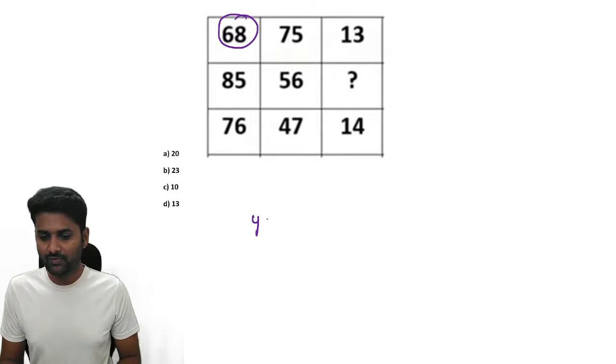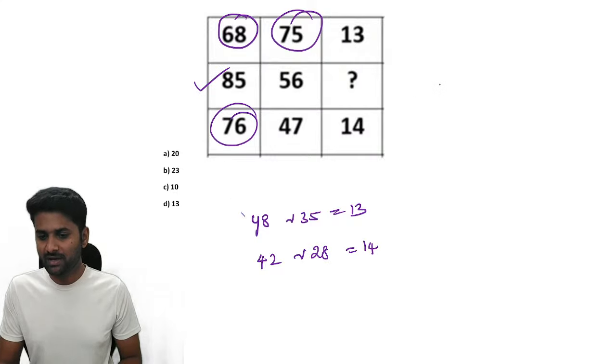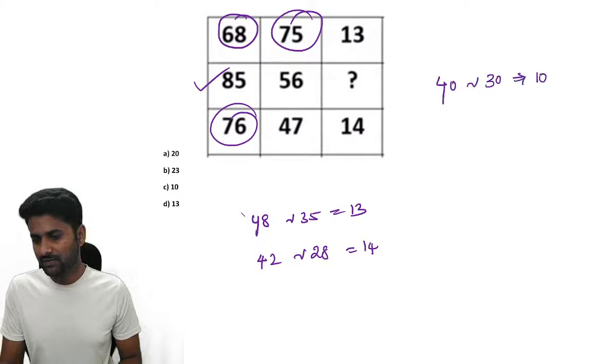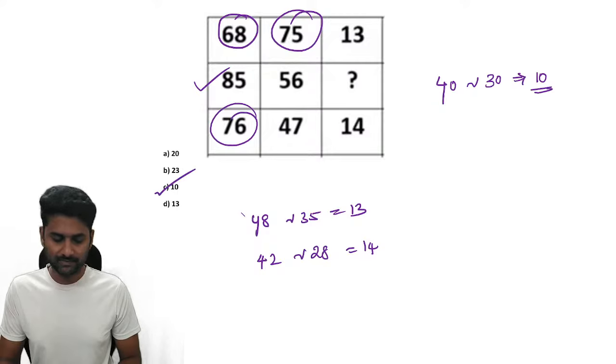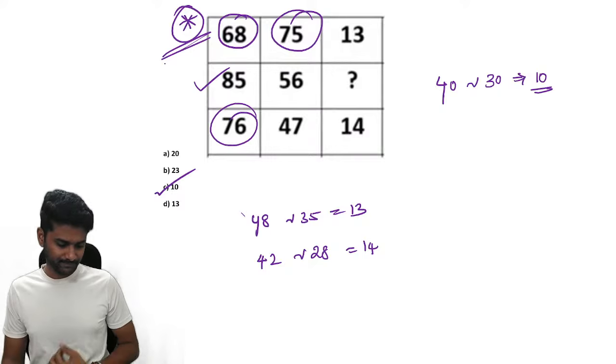6 into 8 is 48. 7 into 5 is 35. And the difference is 13. In the same way, 7 into 6 is 42, 7 into 4 is 28, and the difference is 14. Apply the same logic here: 8 into 5 is 40, 5 into 6 is 30, and the difference is 10. So this is one of the important previous year questions, guys.